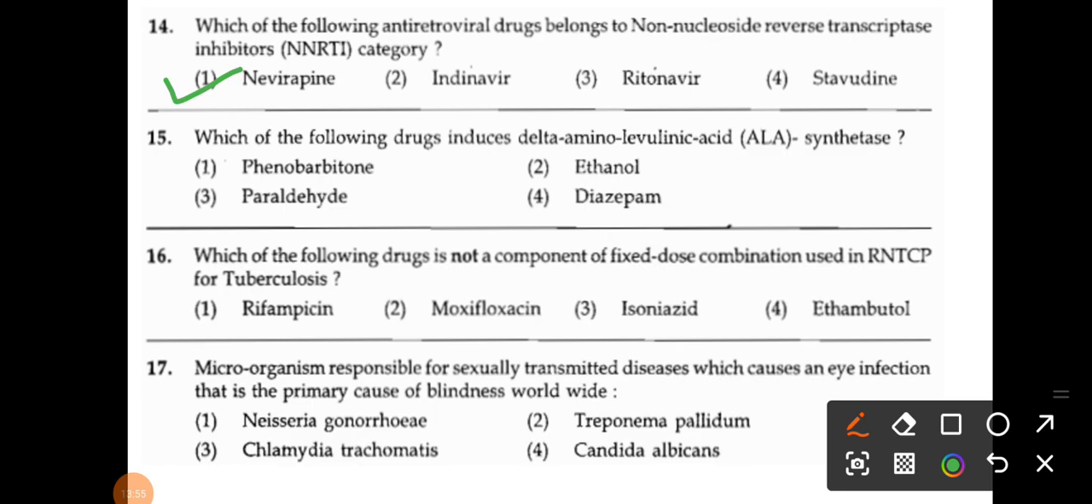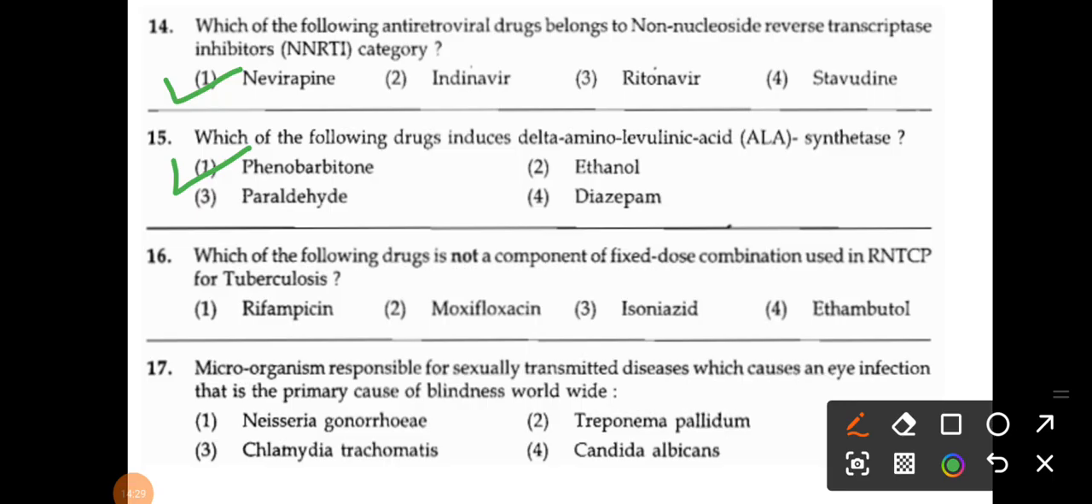Then the next question, question number 15. Which of the following drugs induces delta-aminolevulinic acid synthetase? The options are phenobarbital, ethanol, paraldehyde and diazepam. So what is the correct answer? That is phenobarbital. If you are studying the sedatives and hypnotics topic from your pharmacology, specifically they have given the barbiturates, the barbituric acid derivatives. This induces the delta-aminolevulinic acid synthetase enzyme.